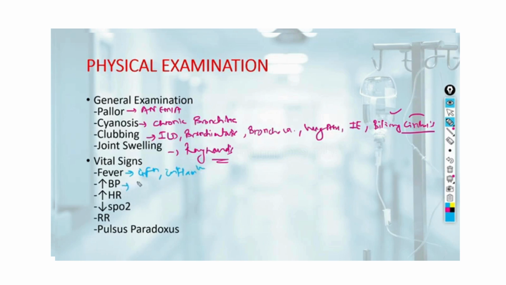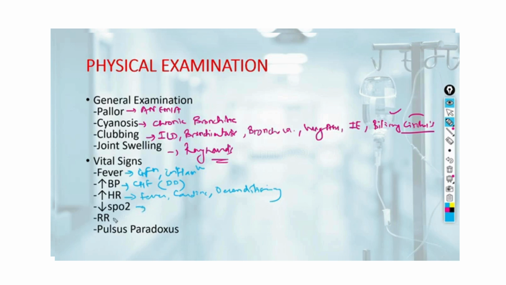Raised BP is usually seen along with CHF, tells us about diastolic dysfunction. Increased heart rate can be seen along with fever, cardiac dysfunction or deconditioning, such as climbing mountains leading to dyspnea and increased heart rate. And decrease in SpO2 can be due to